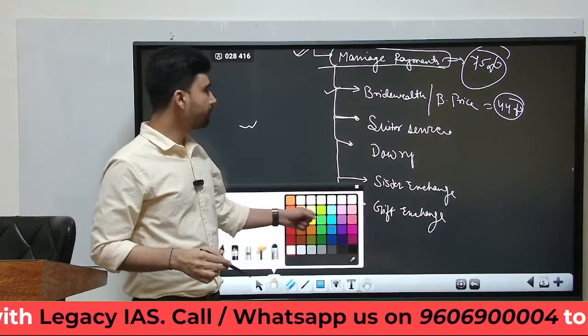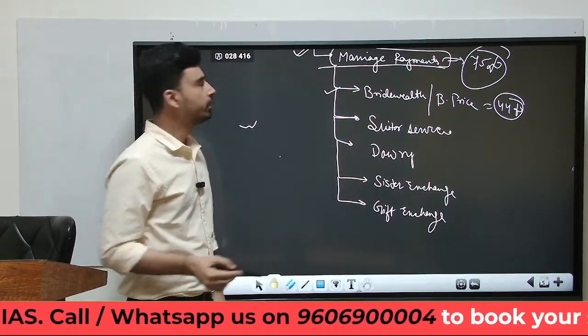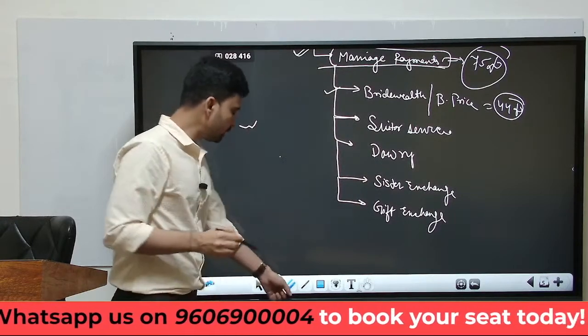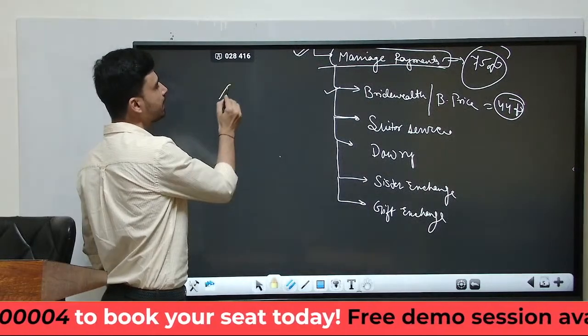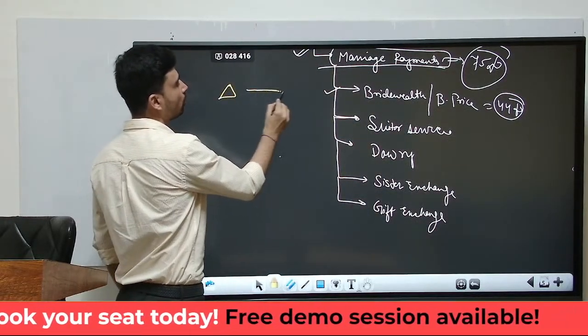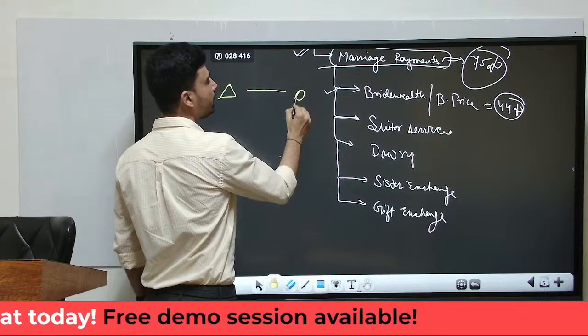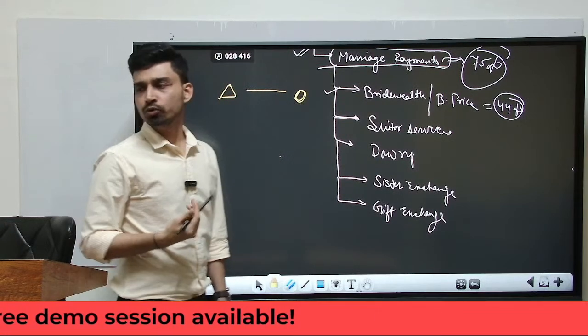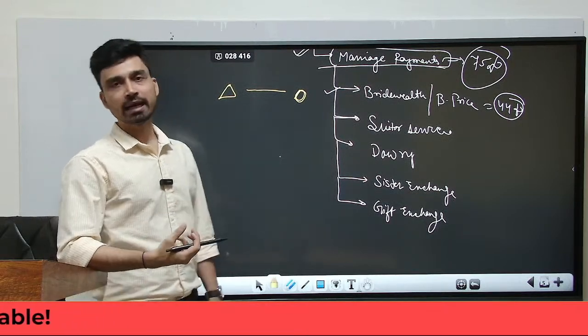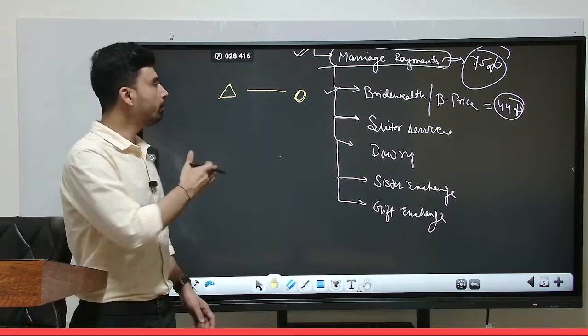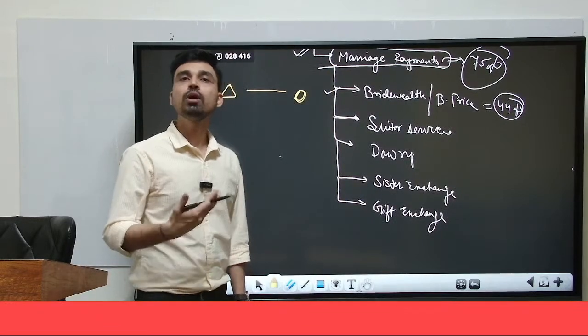Now what is bride wealth or bride price? In simple terms, if we try to represent it via symbols, suppose a marriage is taking place. On one side we have a groom, on the other side we have the bride. If we talk about a patrilocal, patrilineal society, that means after the marriage the woman goes to her husband's house.